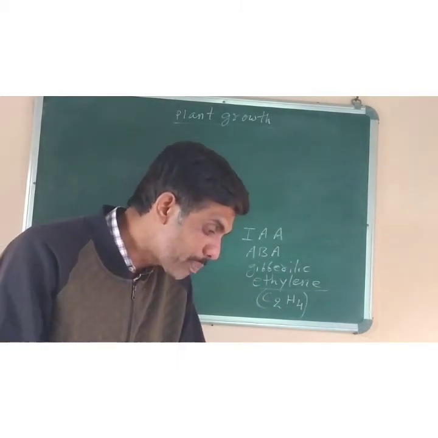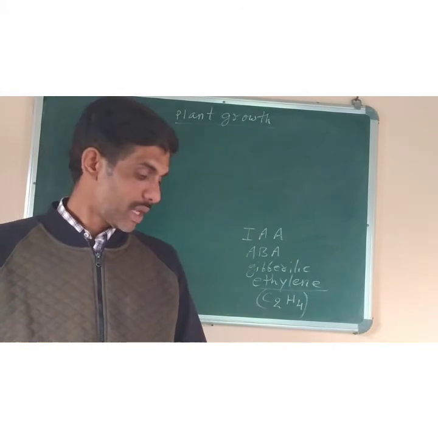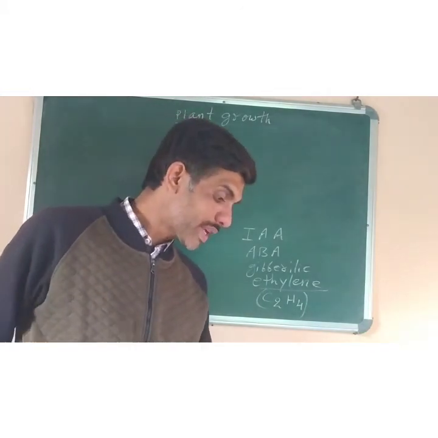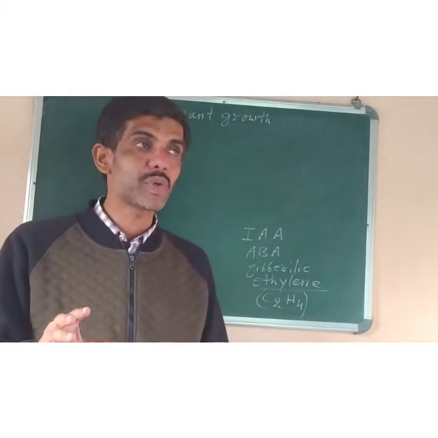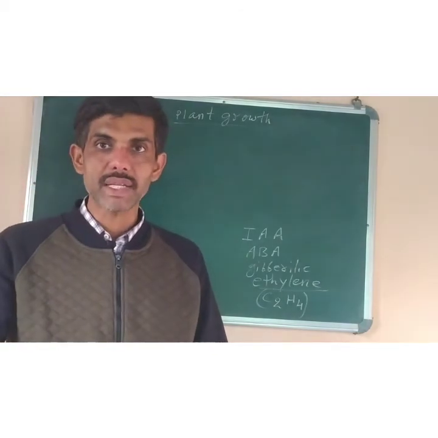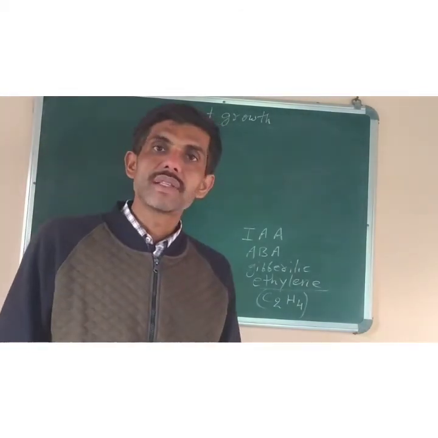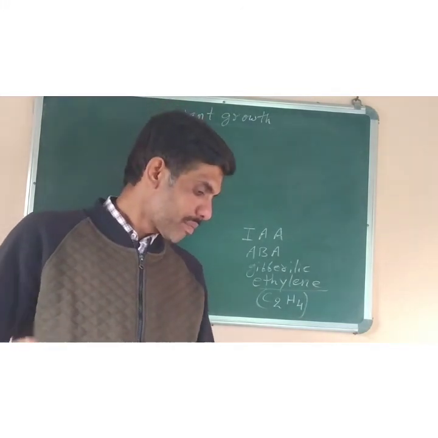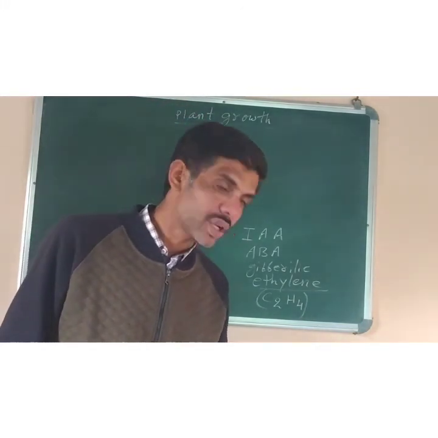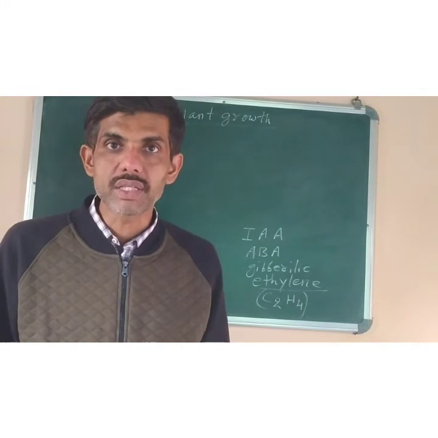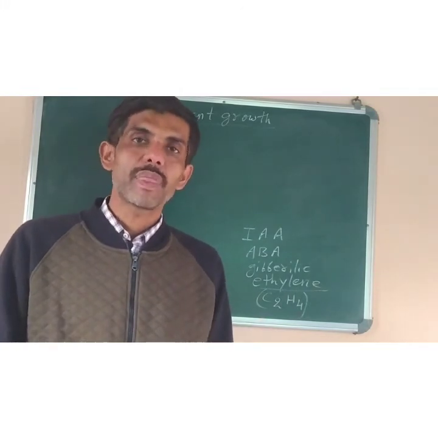So one group of PGR is involved in growth promoting activities, like those activities which help to increase the growth of plants. For example, cell division, cell enlargement, pattern formation, tropic growth. All these are due to the growth hormones.